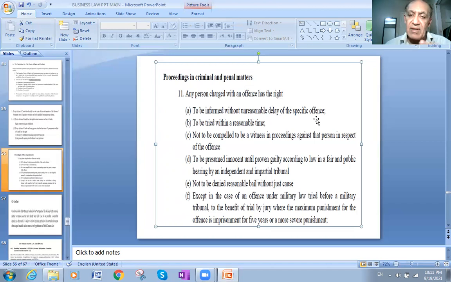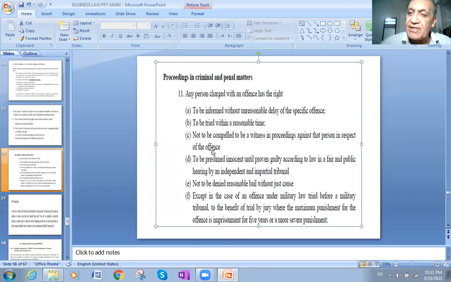He must be notified by the officer that he has an offense, and to be tried within a reasonable time, not to be detained for five or six months in jail.